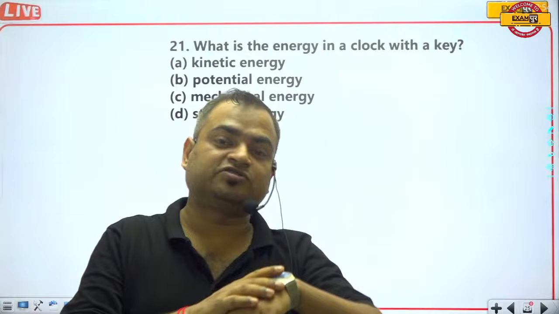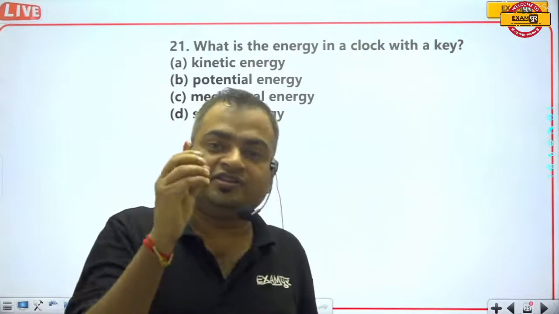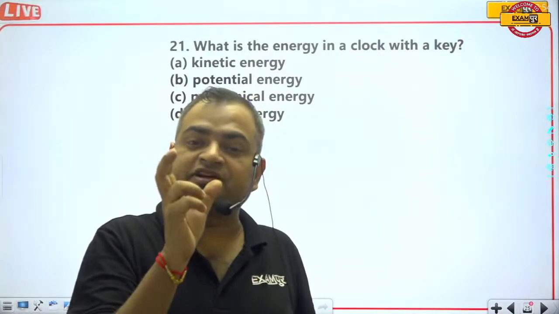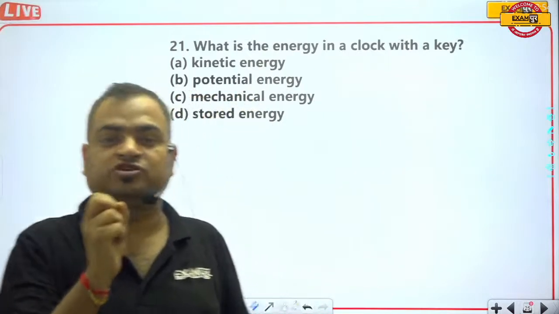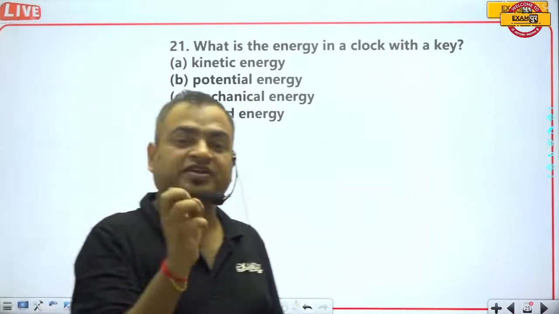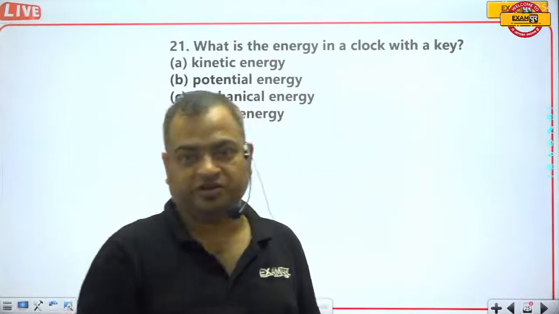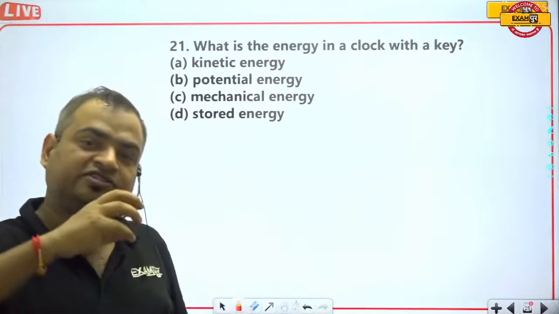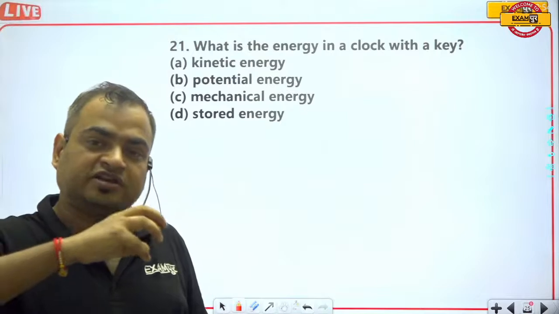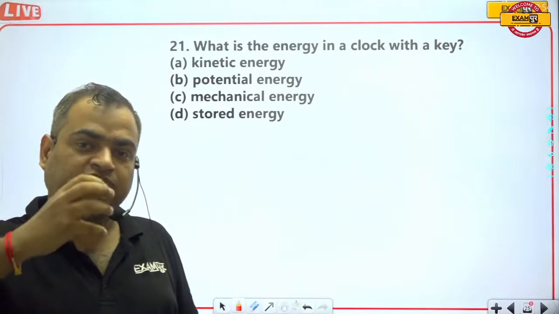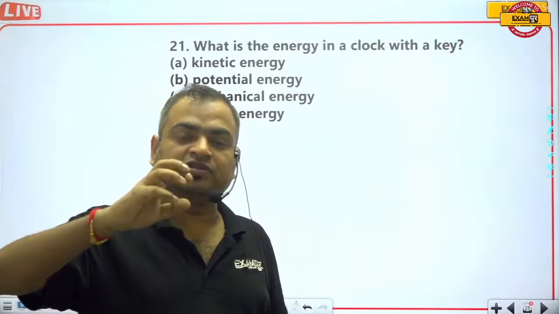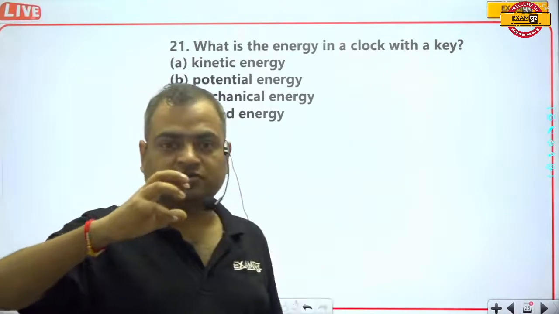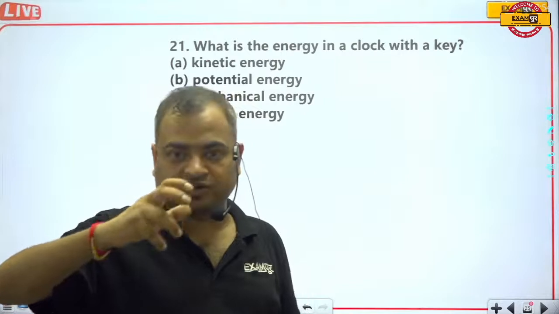There is a spring in this watch, and that spring gets compressed inside the watch. When the spring is compressed, some energy is stored in the spring, and that energy was used very slowly when the watch needles were rotating.